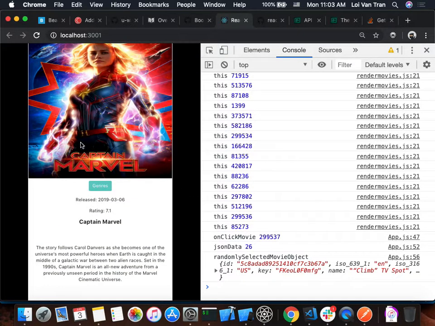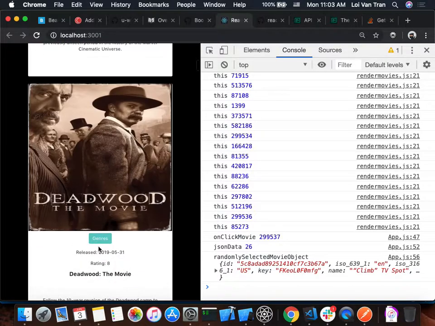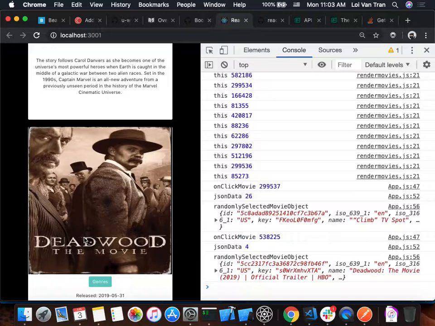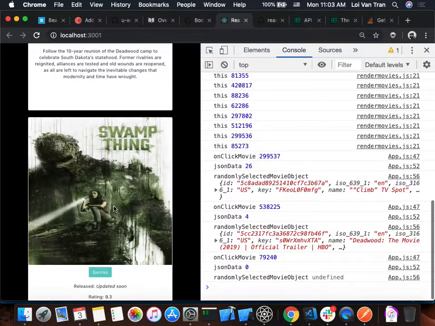So we click this. We can see that Captain Marvel has 26 videos, 26 trailers. Deadwood has 4. Swamp Thing has 0. So our data is not always going to be up to date. Not all of it's going to be the same. This is an issue that we face. Okay, this is a challenge that we face, guys.